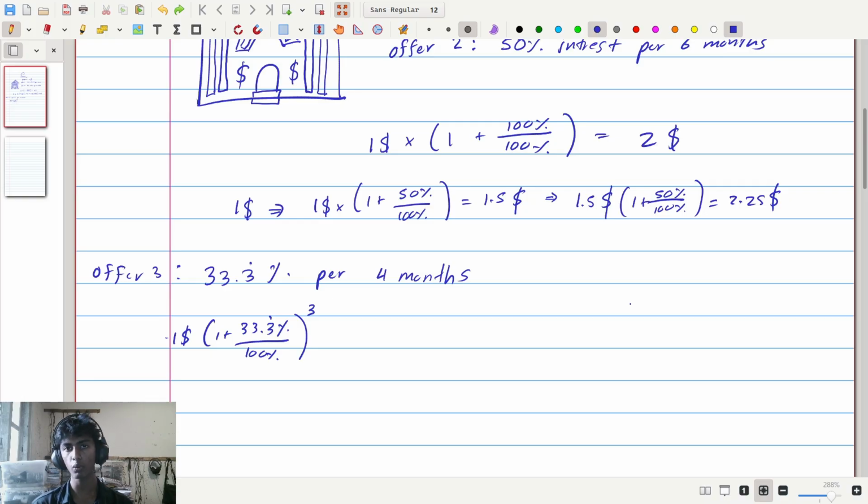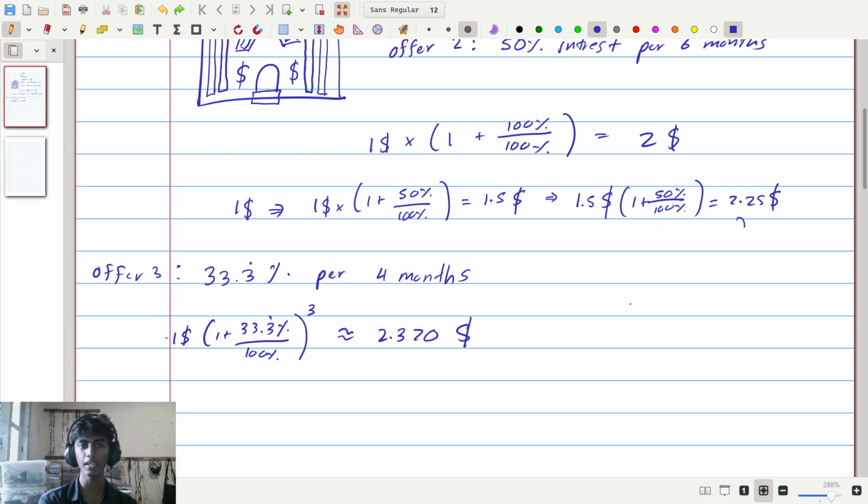So I'm not going to do this calculation, I've already done it, and this amount is approximately $2.370. So it looks like again the third offer is better than the second offer. So you say, alright, I'll take the third offer.